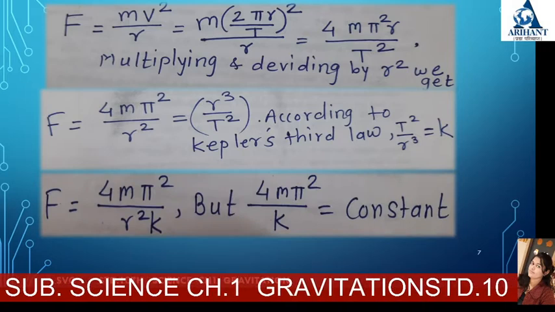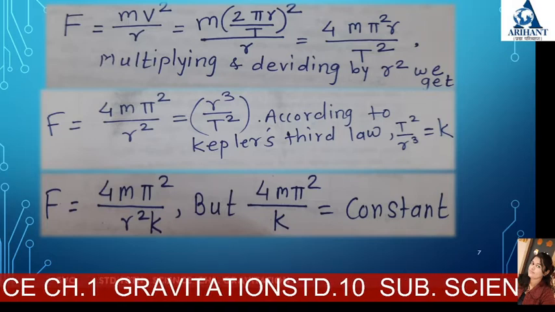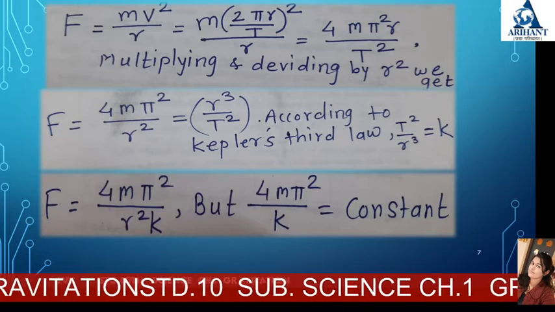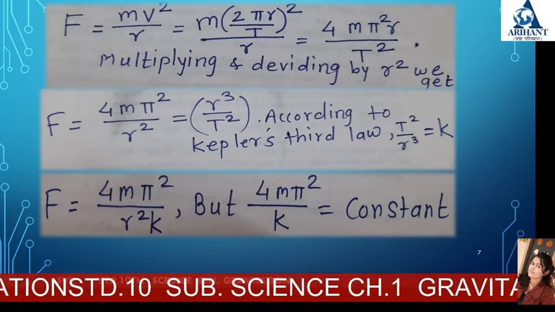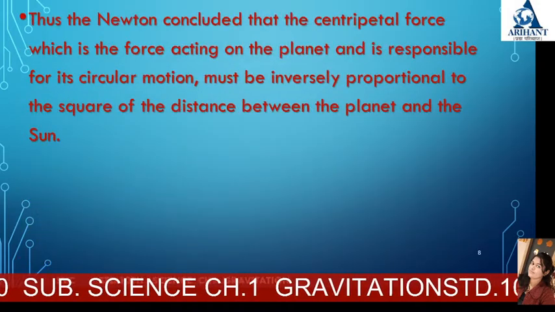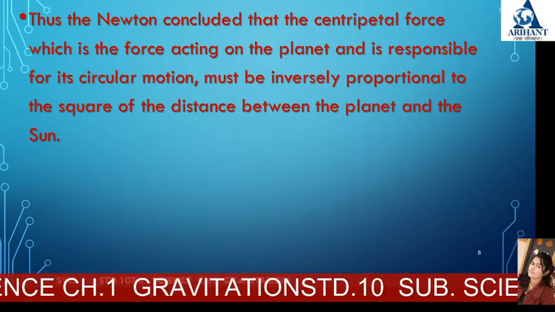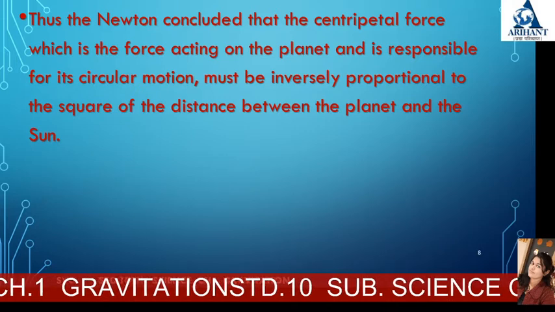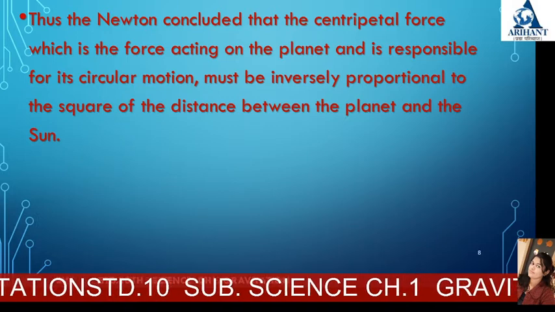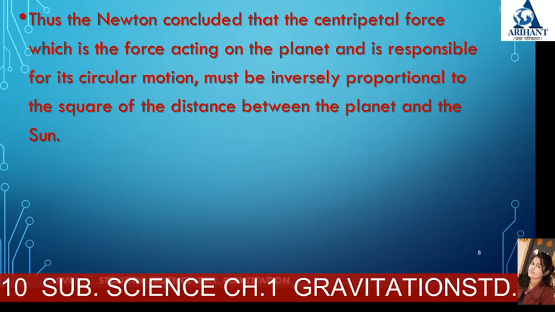So the next step: force F = 4π²m / (r² k). But we know 4π²m / k is a constant. Thus Newton concluded that the centripetal force acting on the planet, which is responsible for its circular motion, must be inversely proportional to the square of the distance between the planet and the sun.